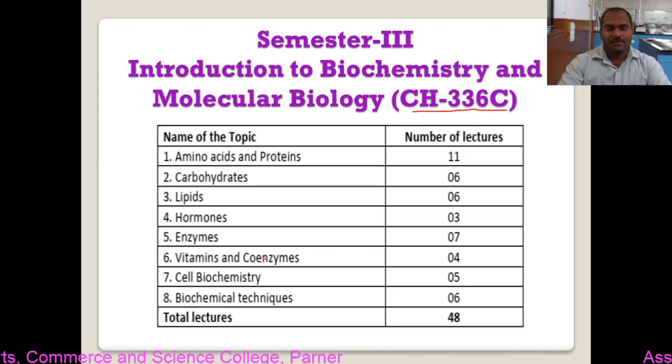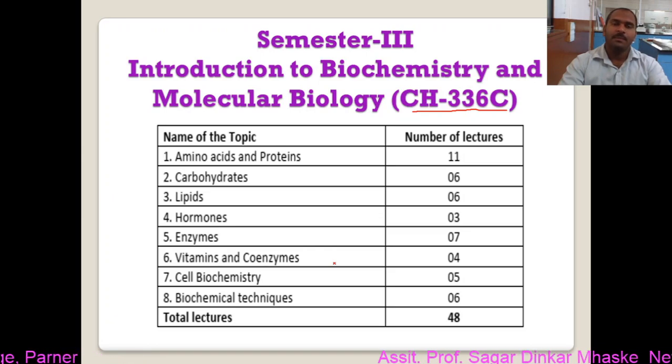In vitamins and coenzymes, we will study the different vitamins, their coenzyme forms, their occurrence, their biochemical roles, and the classification of vitamins.